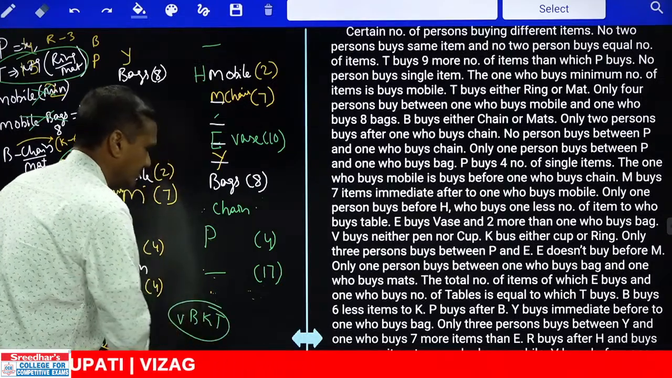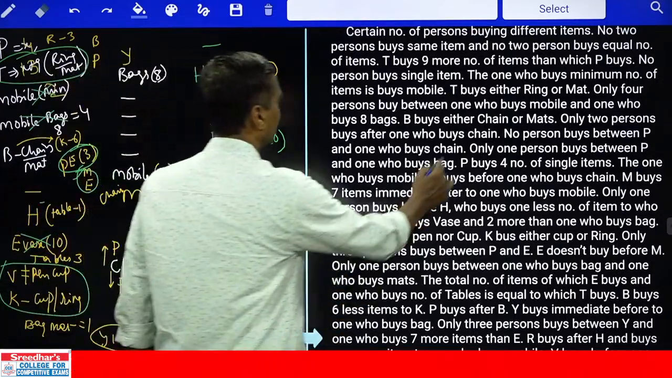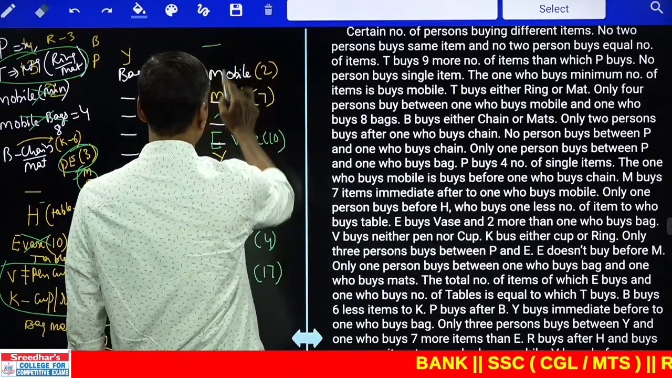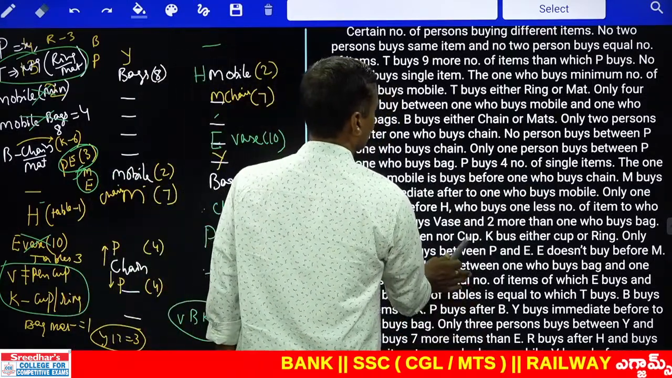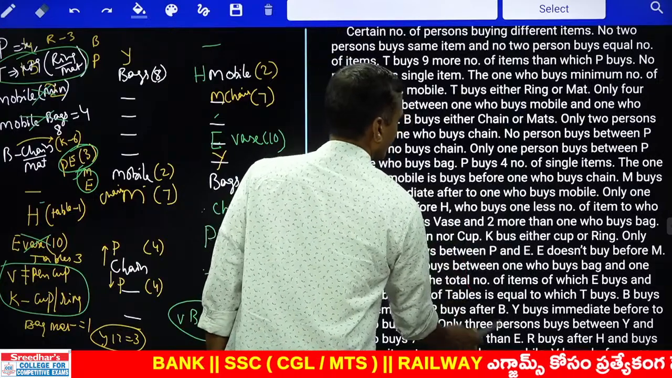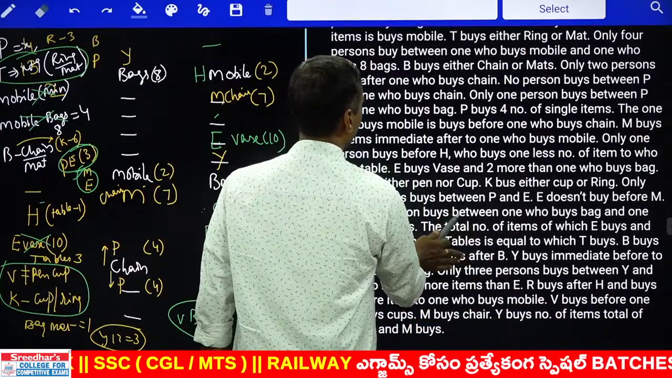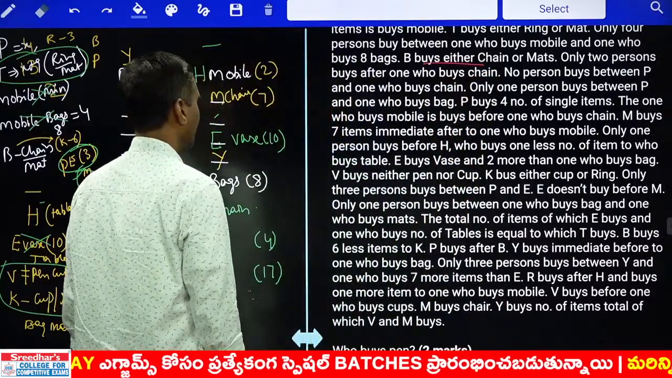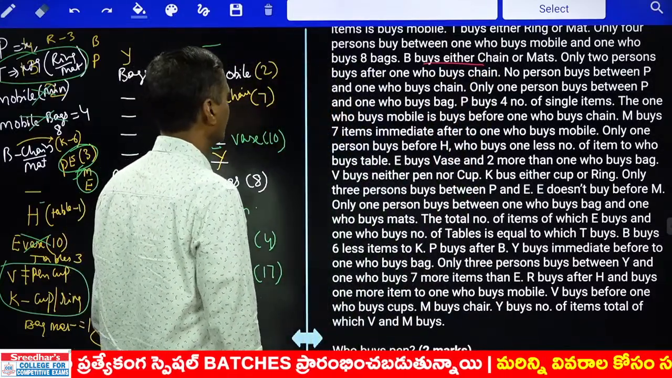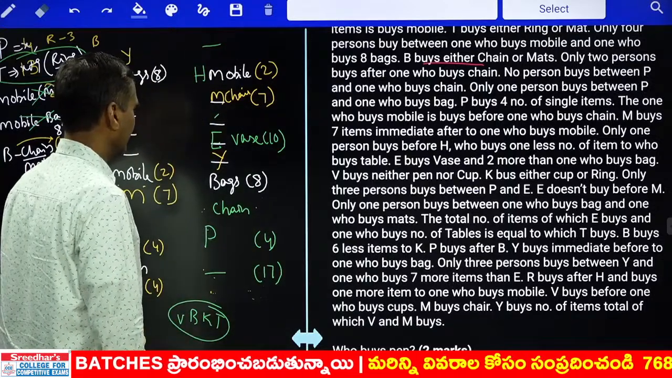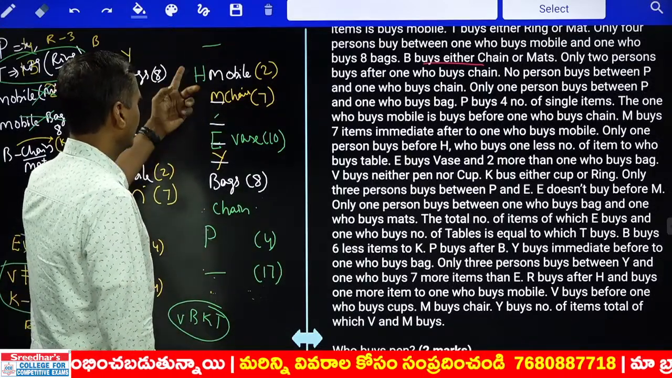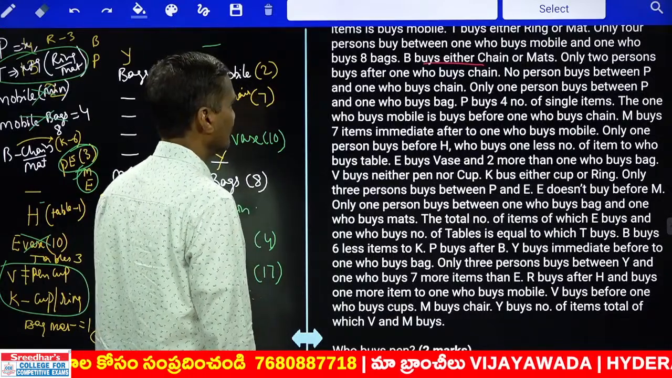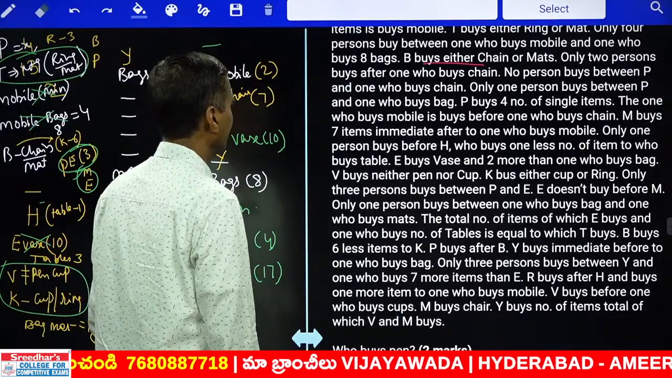Now out of this VBKT, T buys either ring or mat. It must be ring or mat, and it could be here or here. And next one, only 4 persons between mobile and 8. And B buys either chain or mat. B could be here and mat could be in front. Only 2 persons after the one who buys chain. That is also fixed. No person buys between P and the one who buys chain.